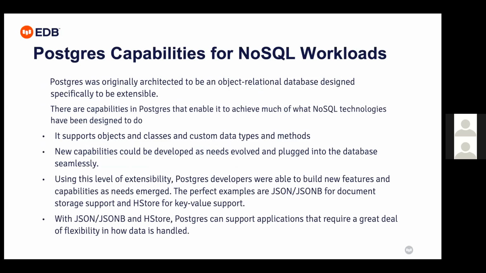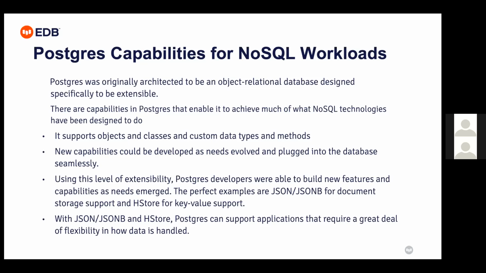Again, Postgres was originally architected as an object relational database designed for extensibility. So there are capabilities in Postgres to enable much of what NoSQL technologies offer. It supports object classes and custom data types, and new capabilities and new features we can develop or plug in the form of an extension into the database very seamlessly. Using this level of extensibility, Postgres developers are able to build new features and capabilities as they emerge.